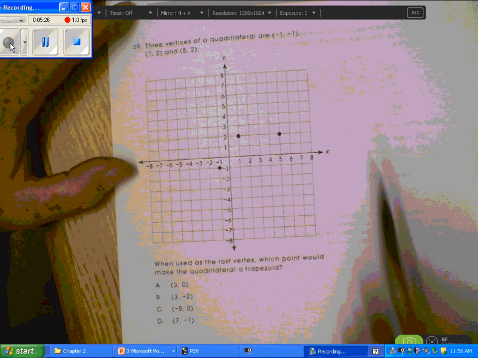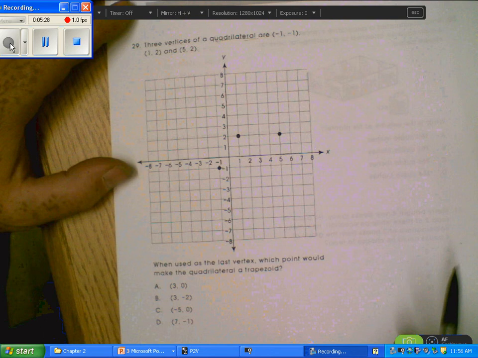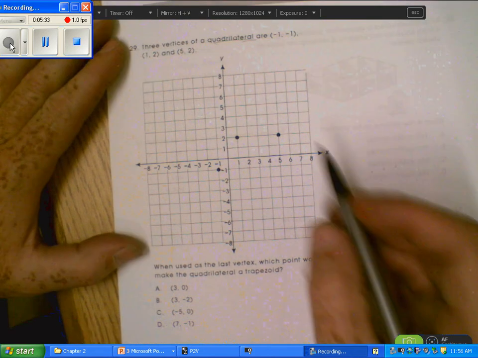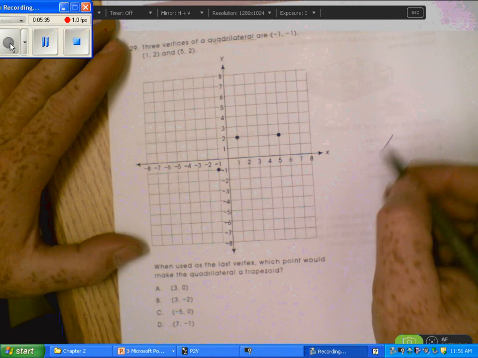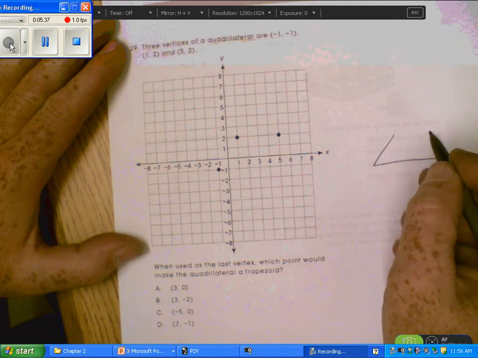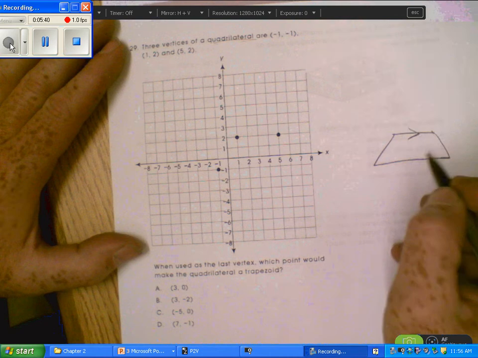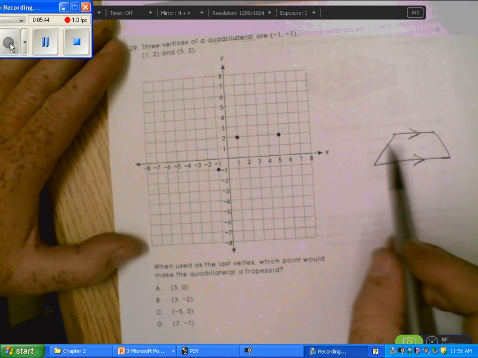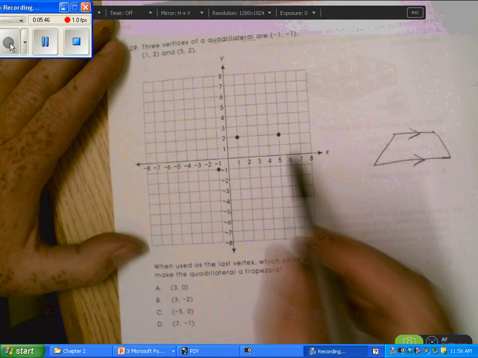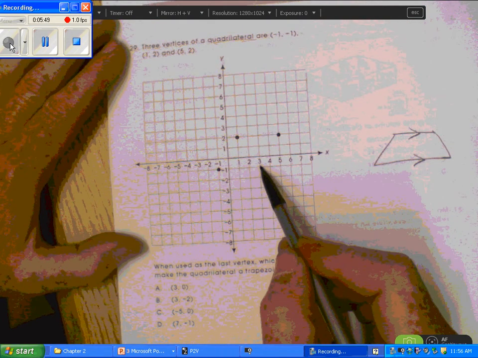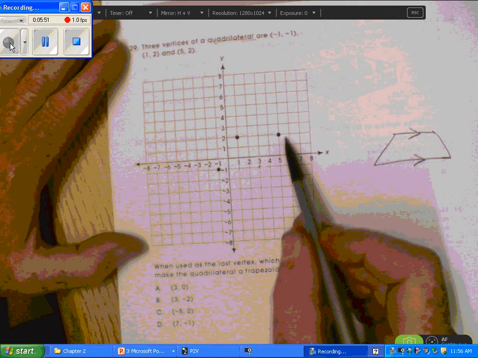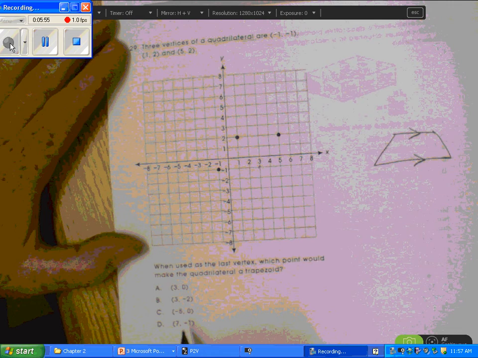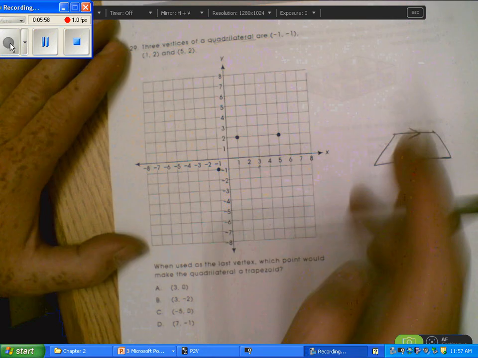So it's a four-sided figure because it's a quadrilateral. We want to make it a trapezoid. In other words, we want it to have two sides that are parallel. These two sides would be parallel, and the other two sides aren't parallel. So it couldn't be like right here. If it was right there, that would make it a parallelogram, and that'd be (3, -1), which they don't even have on here. I thought maybe they'd have that on there.